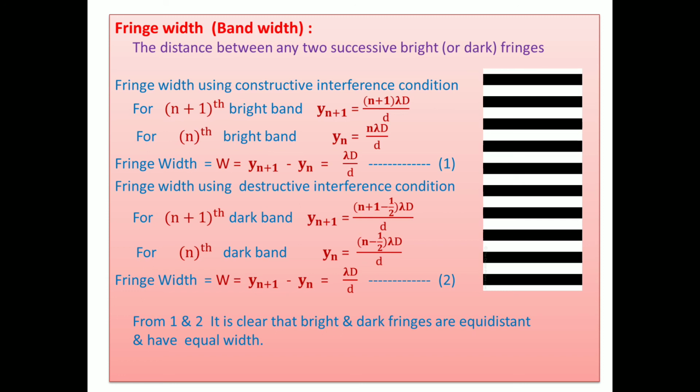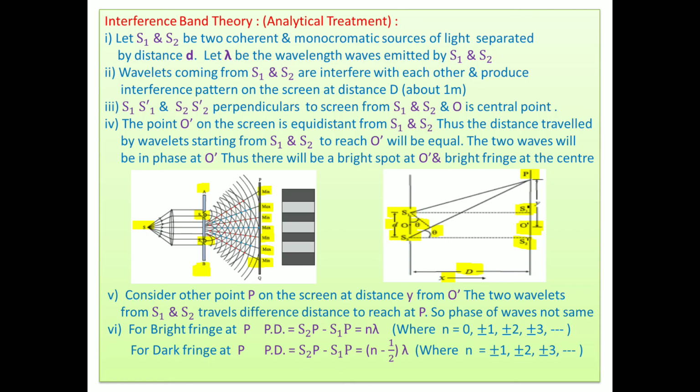Almost with the help of geometry, with the help of this figure, only this figure you have to draw, and with it you can explain the terms. Explain the terms by looking at the figure. Thereafter you take the simple geometry, S2P square minus S1P square. We use Pythagoras, and thereafter we get the remaining terms. My advice is that